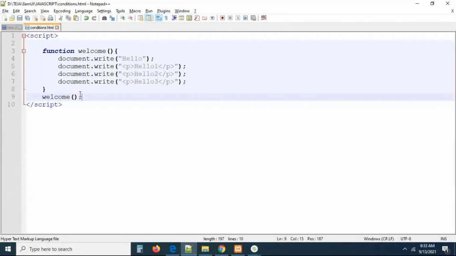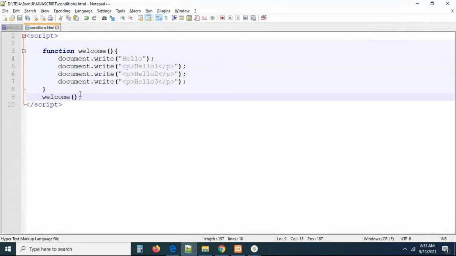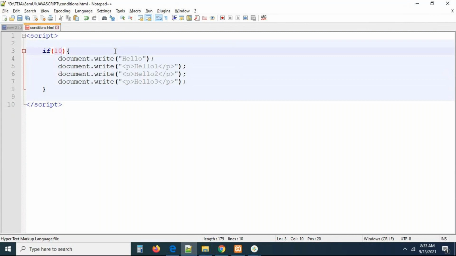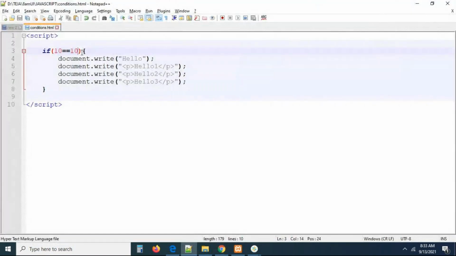Now refresh the page. You can see the function is getting called now. Is it calling every time? No, man, it is not at all calling every time. It's calling only on the function call. Now you can see the block of code again. Here I'm taking an if statement. If 10 equal to 10, condition true, then only the block of code is executing. Can you see this block of code is common for many of the statements in our JavaScript programming language?